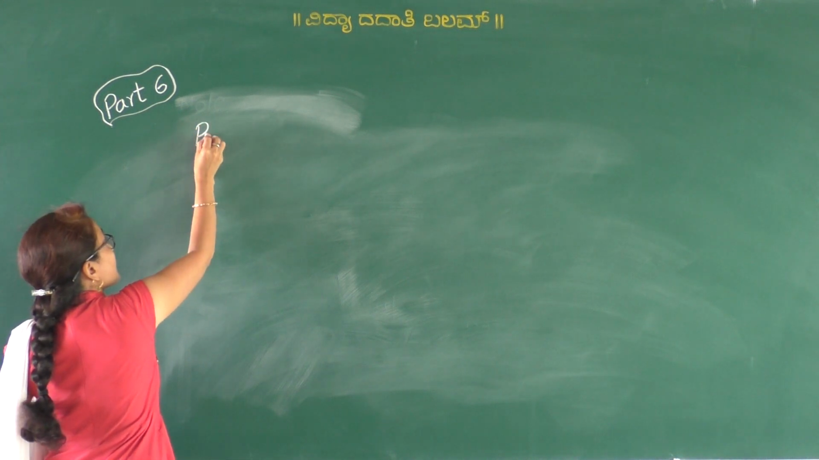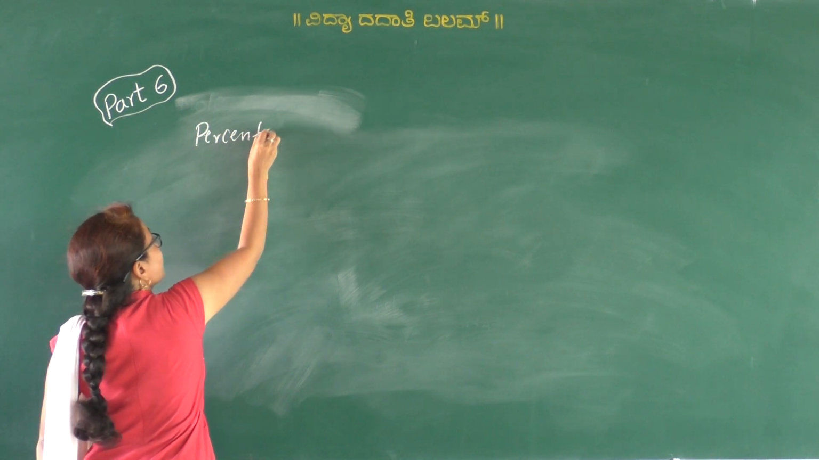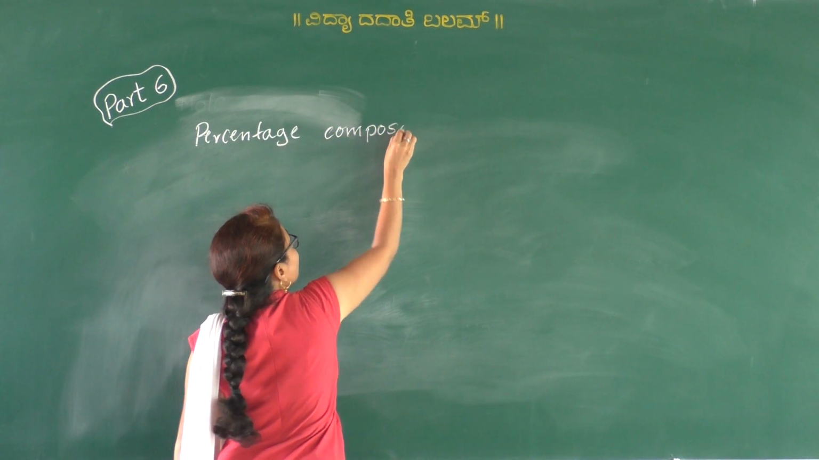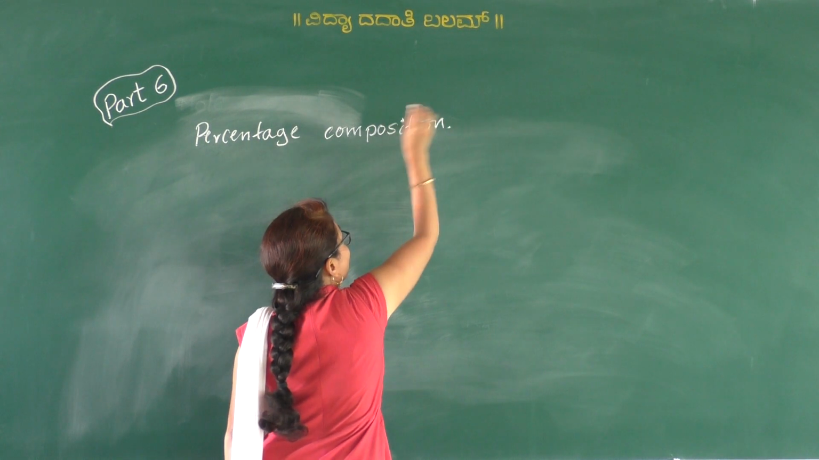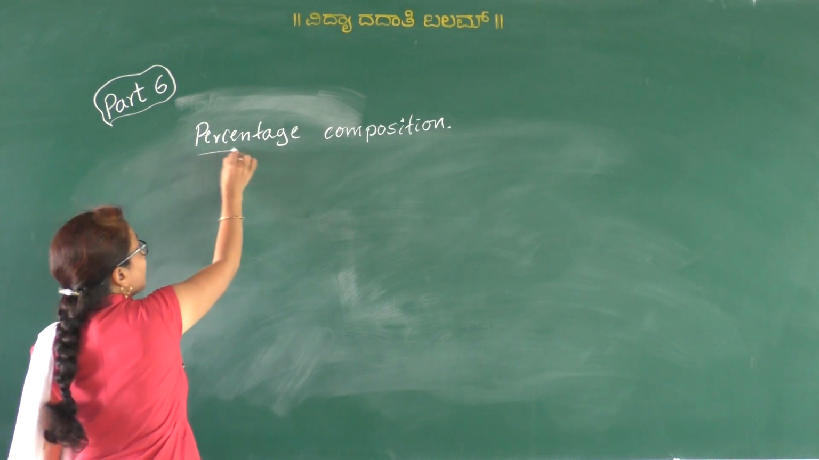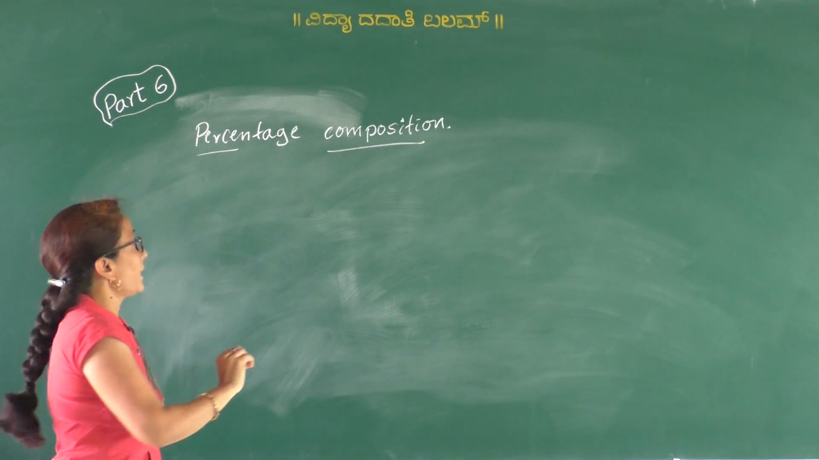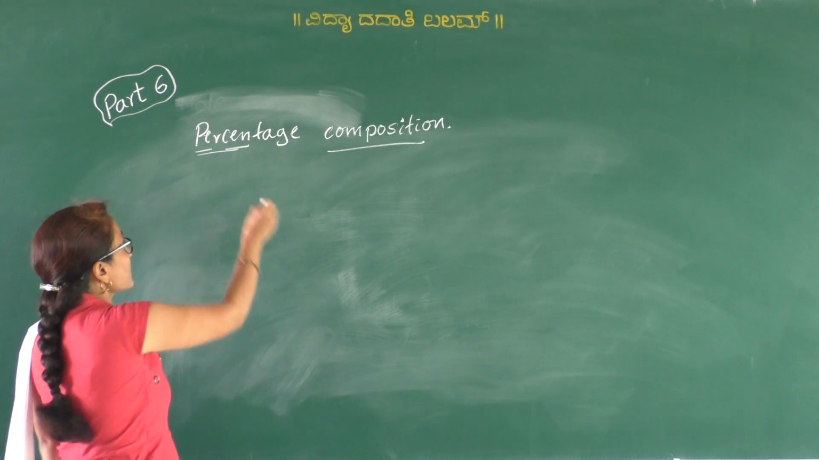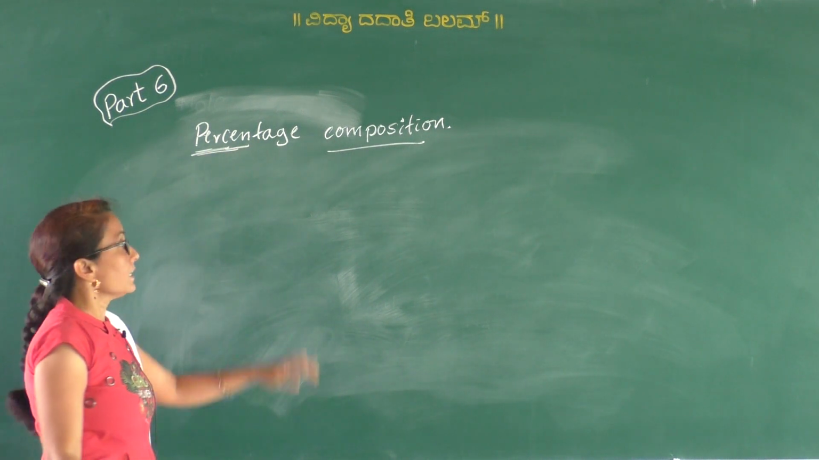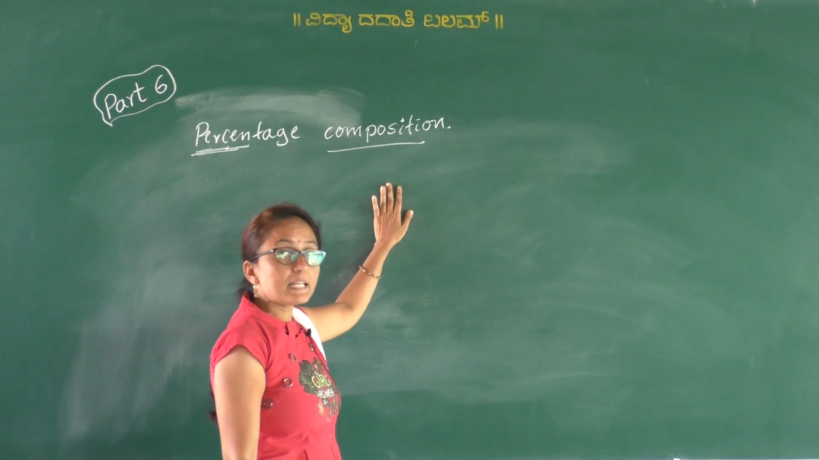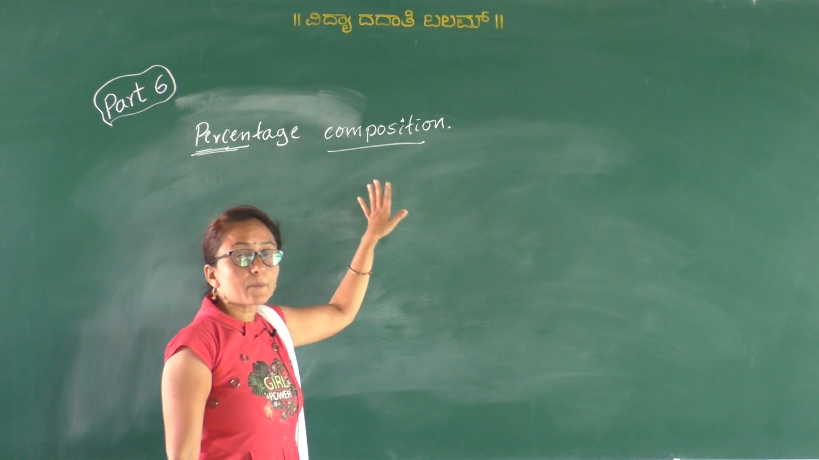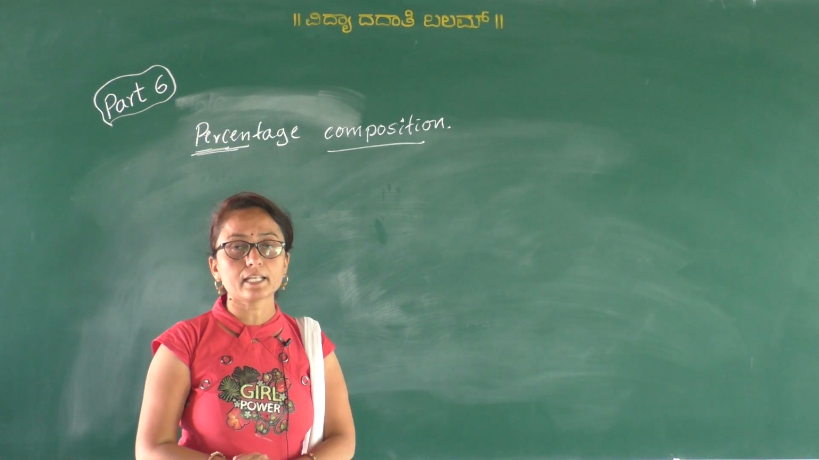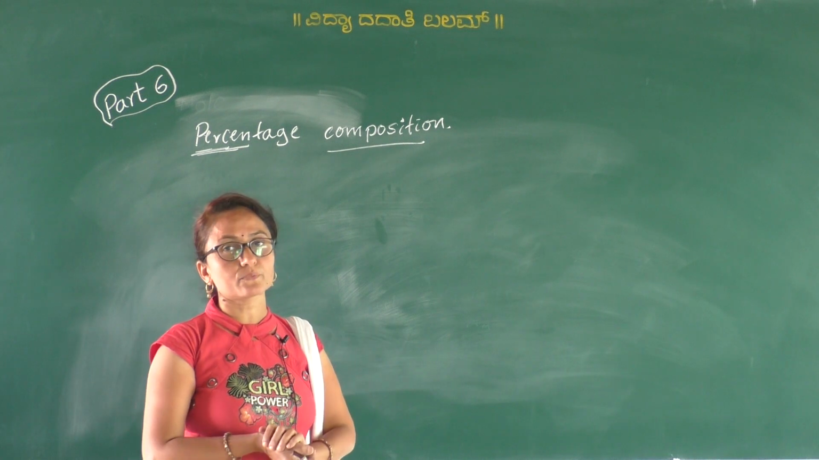The next is percentage composition. Okay. So percentage composition. In the name percent, cent means 10 to the power of minus 2. Therefore percentage means you have to calculate for 100. So percentage composition of any substance is the number of parts by mass of various elements present in 100 parts by mass of the substance.